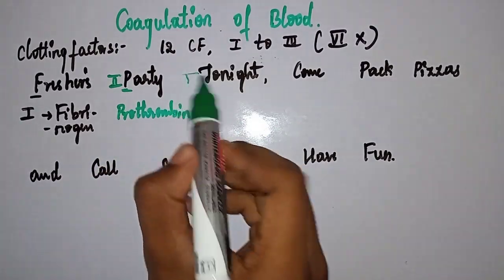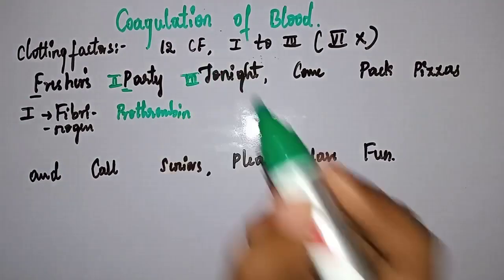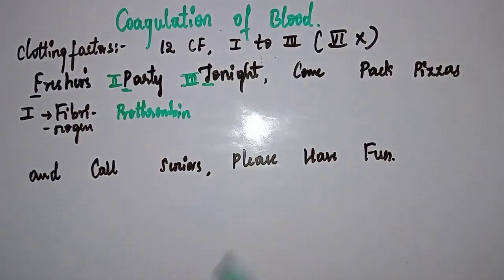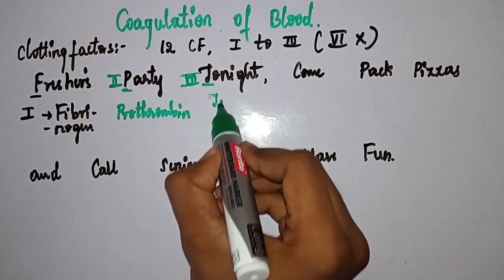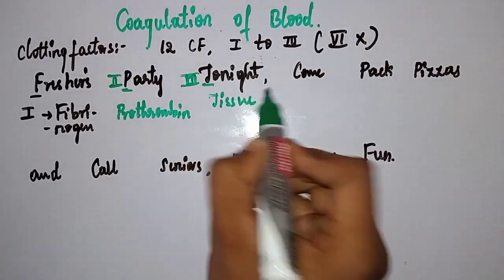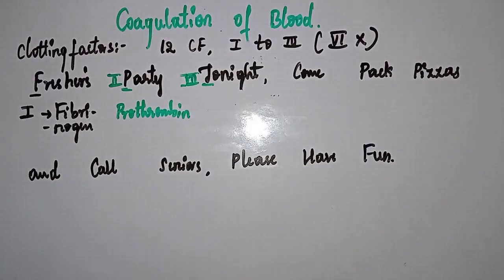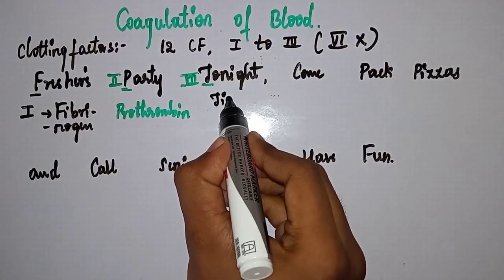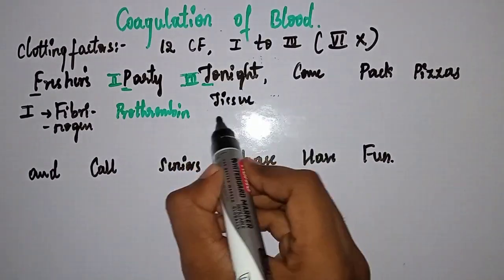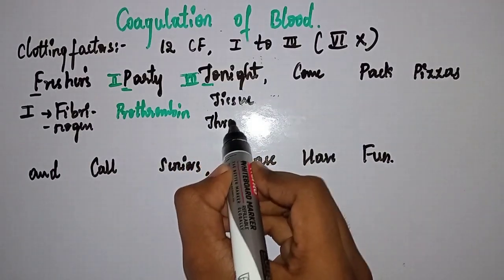Clotting factor third, T, tissue thromboplastin. Let me write in black: tissue thromboplastin.